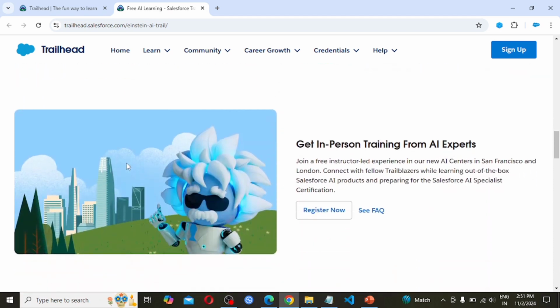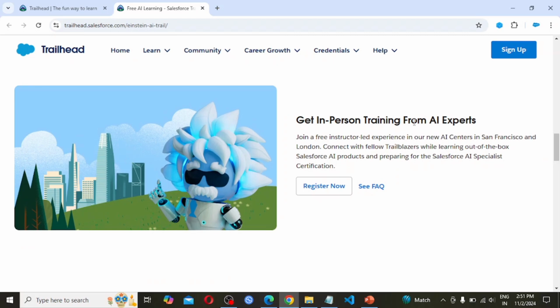Next, get in-person training from AI experts. Again, we have to register for this. Join a free instructor-led experience in our new AI centers in San Francisco and London. Connect with fellow Trailblazers while learning out-of-the-box Salesforce AI products and preparing for the Salesforce AI Specialist certification.